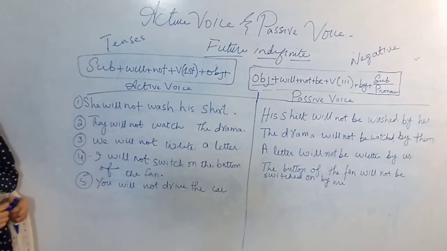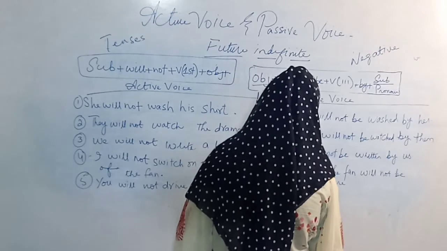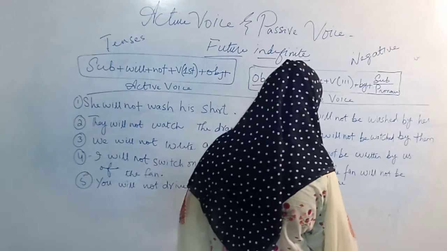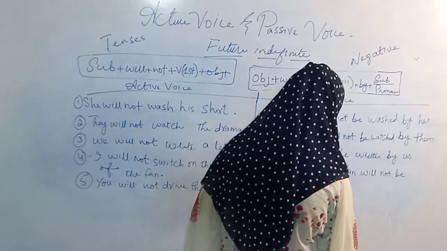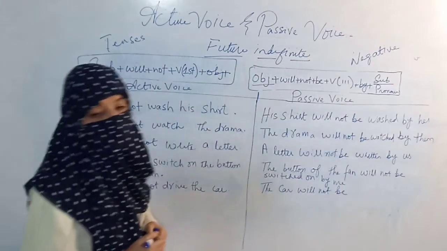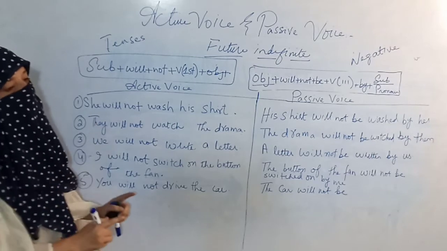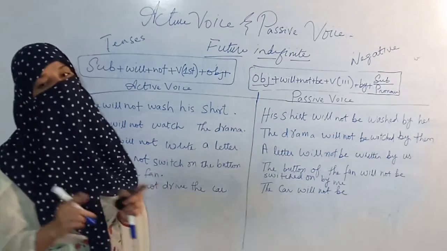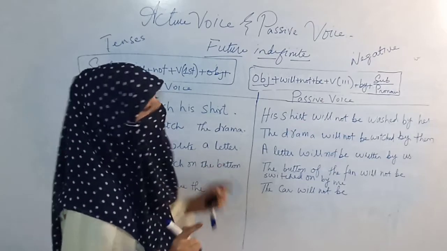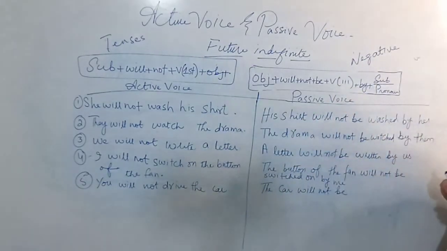Let's come to the fifth sentence. You will not drive the car. The car is object. Will not be according to formula. The first form is drive, second form is drove, D-R-O-V-E, and the third form is driven, D-R-I-V-E-N, and you have to insert driven because you have to apply verb third form here.